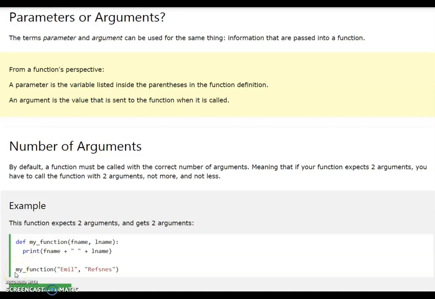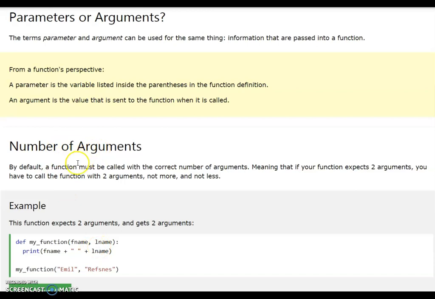Okay, for example, I'm making a phone call to do a certain task. After making the call, the person will do the task and in turn send the result to me in some form. Likewise, the function does some work for us and in turn returns a result. So an argument is the value that is sent to the function when it is called. This literal or variable is called an argument, and the variables available in the function definition are called parameters.